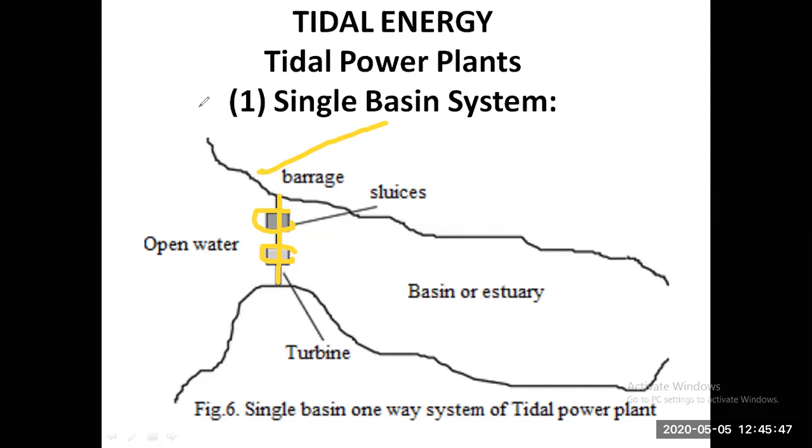Where the water flows directly, you can see high tides, very high tides, they go directly through this barrage. Additional water flows down to the basin. So this is some kind of barrage, some kind of dam. Now see the basic procedure, how it works. That's very interesting.